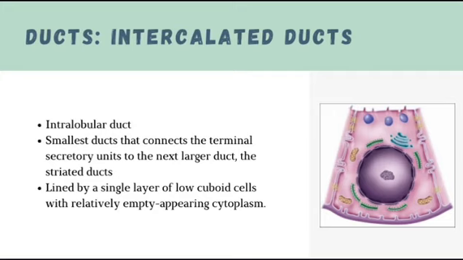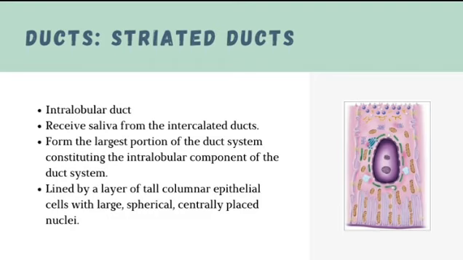First, we have the intercalated ducts. It is an intralobular duct and the smallest duct that connects the terminal secretory units to the next larger duct, the striated ducts. It is lined by a single layer of low cuboidal cells with a relatively empty appearing cytoplasm. Next, we have the striated ducts. It's also an intralobular duct. It receives saliva from the intercalated ducts, and forms the largest portion of the duct system constituting the intralobular component of the duct system. It is lined by a layer of tall columnar epithelial cells with a large spherical centrally placed nuclei.